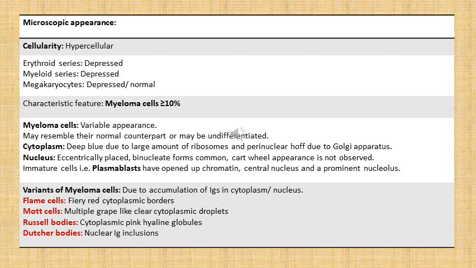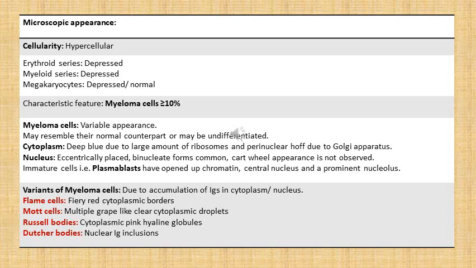Coming on to bone marrow appearance in multiple myeloma. Microscopically, we will talk about the cellularity, then the various series, which are erythroid series, myeloid series and megakaryocytes, and then the presence of any abnormal cells. If we talk about cellularity, the marrow will be hypercellular. Erythroid series will be depressed. Myeloid series will be depressed. Megakaryocytes are either depressed or normal. And the characteristic finding will be the presence of myeloma cells, which can be 10% or more than 10%.